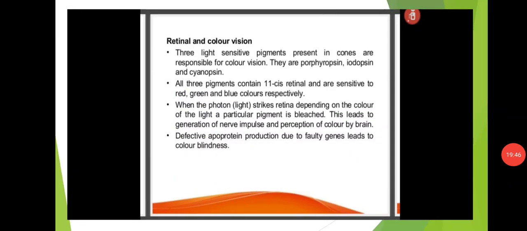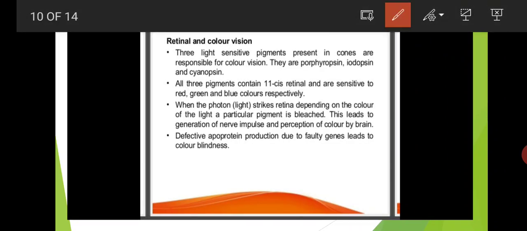Retinal and color vision. Three light-sensitive pigments present in cones are responsible for color vision. Mainly retinal is used for color vision. The pigments are porphyropsin, iodopsin and cyanopsin. These are the light-sensitive pigments responsible for color vision.